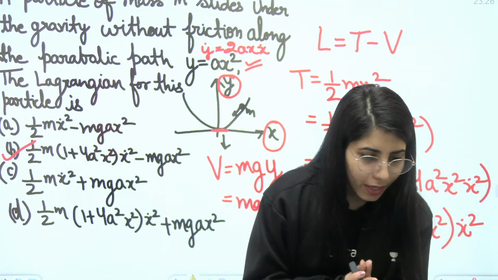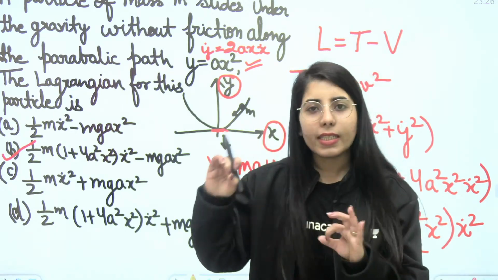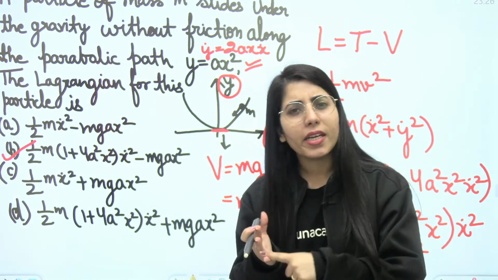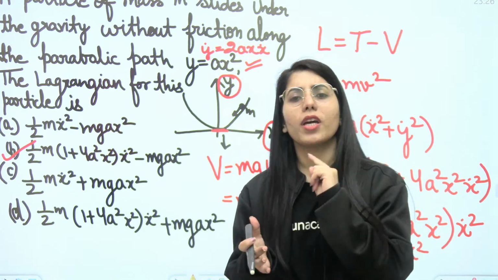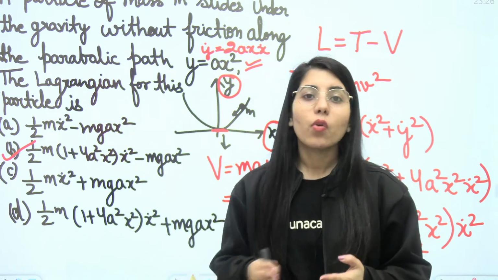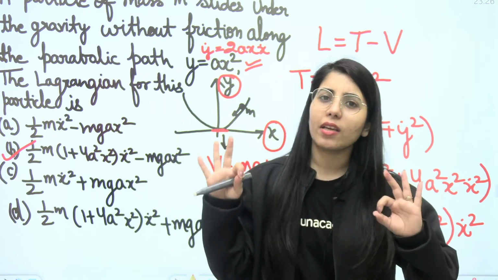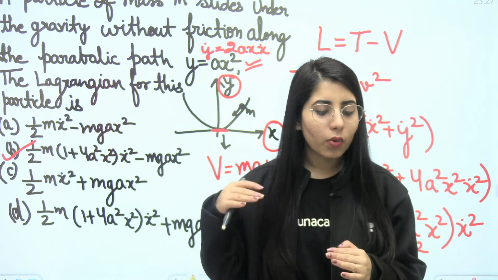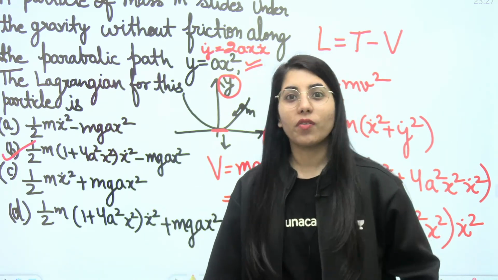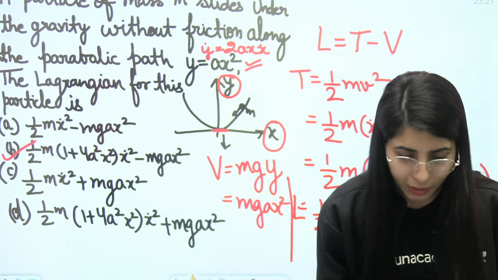Is this clear to every one of you? And focus on each and every point, each and every aspect: how we are taking sign, how we are taking potential energy, how we are writing kinetic energy. Why it has happened in this question in this way, what was the reason? Focus on everything. Then whenever you consider any such question later on, you will find, oh, I know everything about it. You will have that confidence.